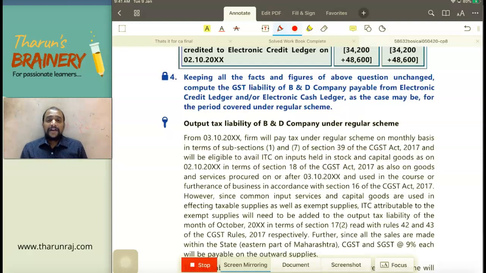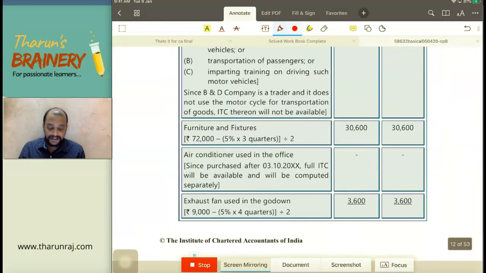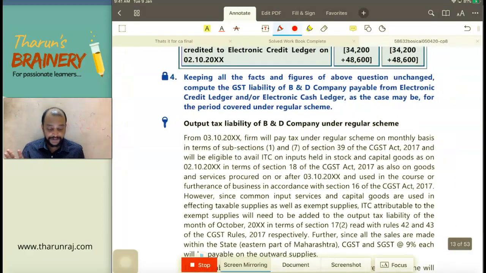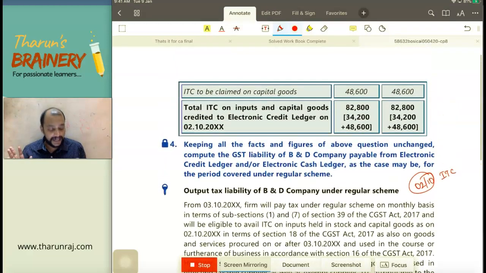Now, for which month they are asking? We don't have the data related to complete financial year. We have only October month data. So take October month data. See, what is that we need to find? We need to find the net GST payable. As on 2nd October, we take some ITC on closing stock. What is that ITC that we take on closing stock on 2nd October?